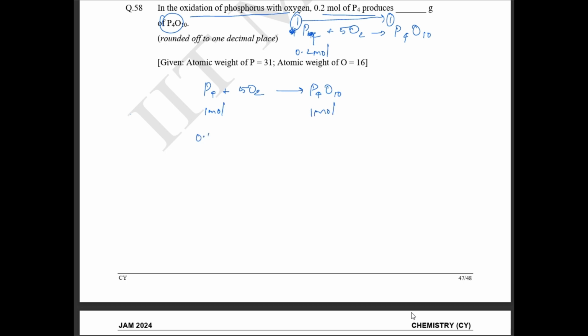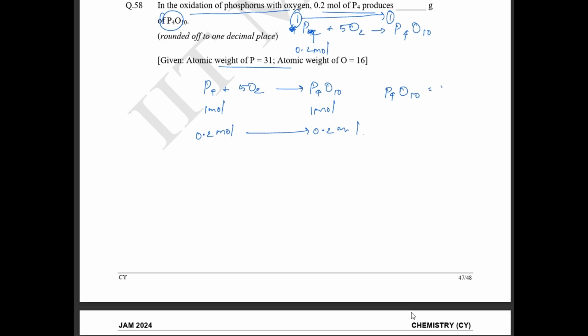So அப்போ for 0.2 mole of reactant க்கு எவ்வளோ form ஆகும்? 0.2 mole of product வந்து form ஆகும். ஸோ இப்போ இதோட அட்டாமிக் வெயிட்ஸ் வந்து கொடுத்துருக்காங்க. ஸோ சிம்பிளி P4O10 க்கு வந்து calculate பண்ணோம்னா, which is going to be equal to 4 into 31 plus 16 into 10. So solve பண்ணா this is going to be equal to 284.